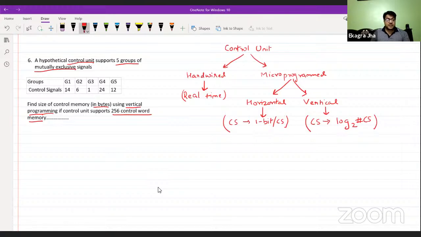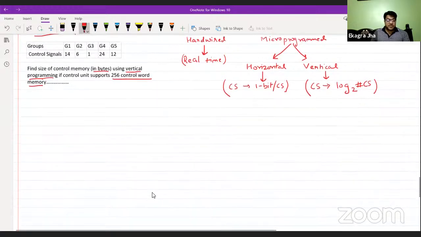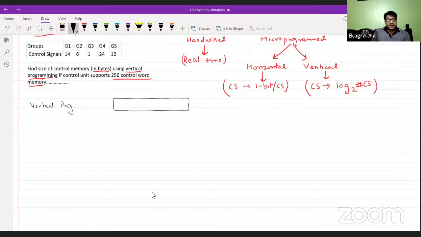Okay, so in this particular case, vertical programming is given, and we need to find the size of the whole control memory. Let me explain this for you. We are taking this as vertical programming first. In vertical programming, the representation of a control word is like this.